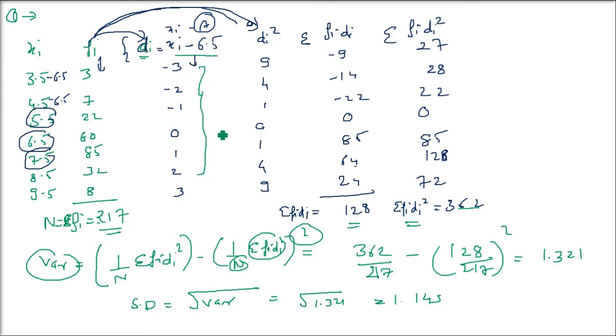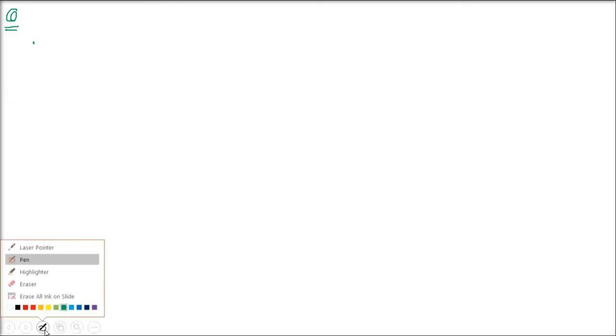Now this di, this is done. Sometimes it happens that the di is divisible by some common number. So let us see a formula here. We will take an example of this also. The two methods we have already seen; this is the third method. We are dealing with discrete frequency, not the continuous one. Since we have a frequency, now we'll take an example.